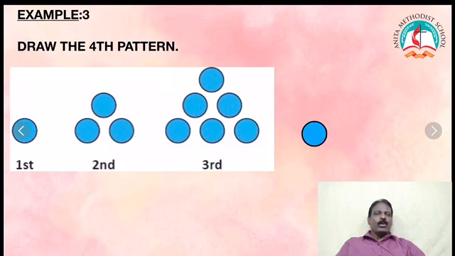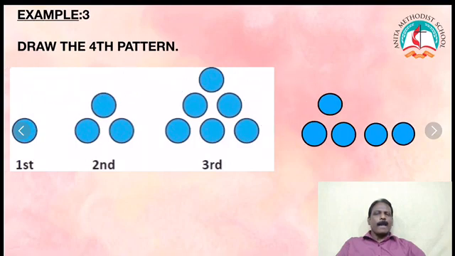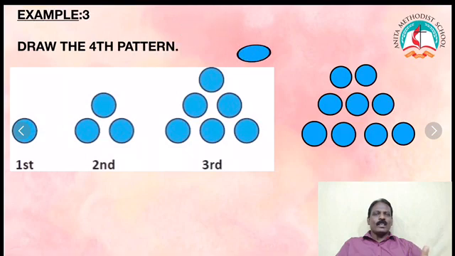How many circles will come in the bottom row? Third has 3 circles, so fourth has 4 circles. So bottom 4 circles, up 3 circles, then 2 circles, so finally 1 circle. So this is the fourth pattern. Okay children.